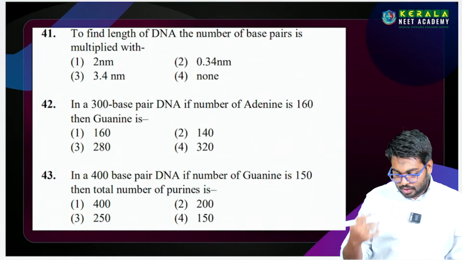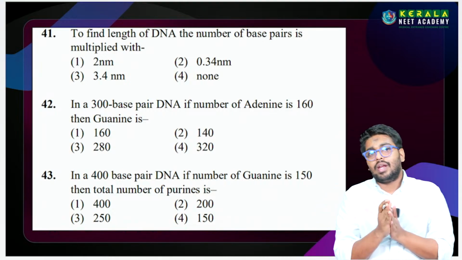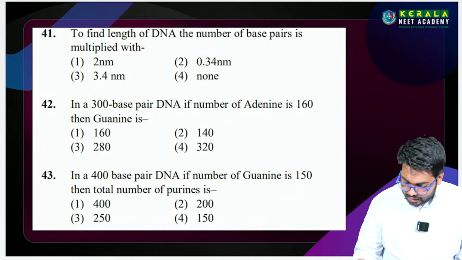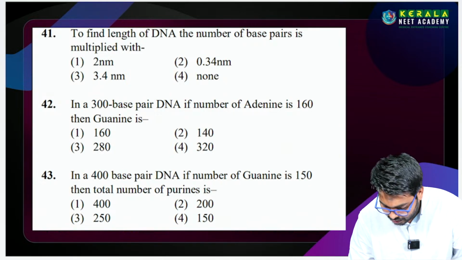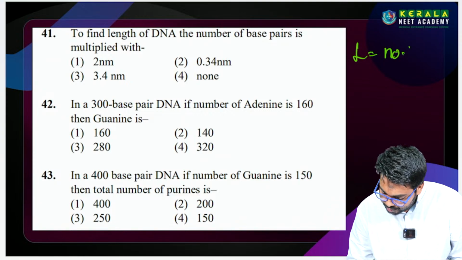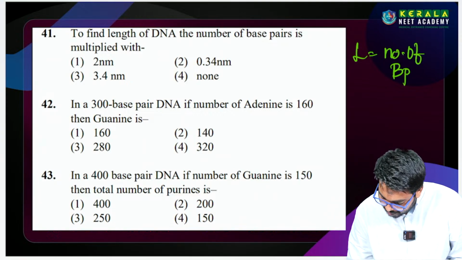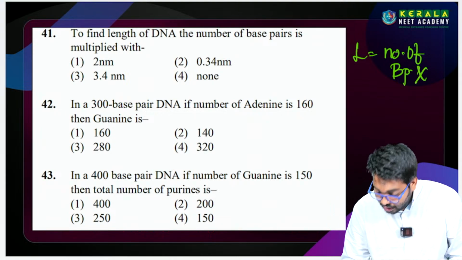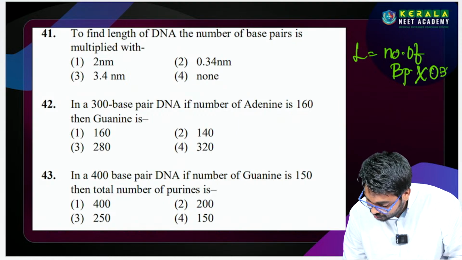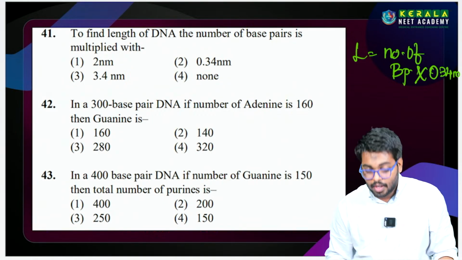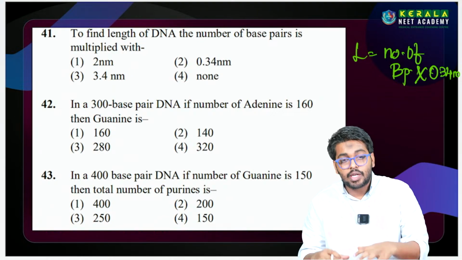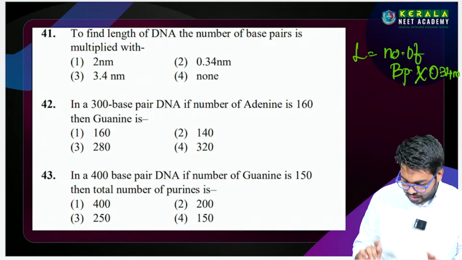இப்போ நம்ம படிச்சிருக்கோம் the length. ஒரு நியூக்ளியோடைடோட length நம்ம எப்படி கண்டுபிடிக்கிறது, it's very simple இல்லையா. The length of the DNA, L, is equal to the number of base pairs into the distance between two adjacent base pairs, that is 0.34 nanometer. புரியுதா? நல்லா மைண்ட்ல வச்சுக்கோ, then you can answer the question.